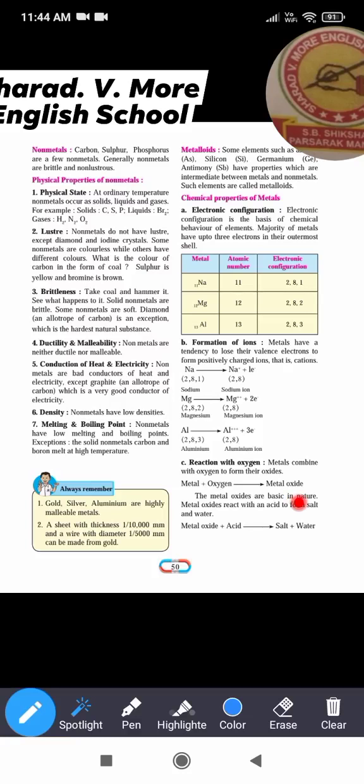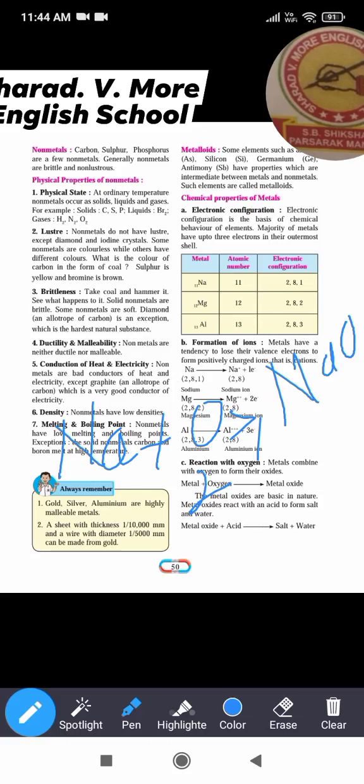For example, sodium plus oxygen forms sodium oxide. Now here we have to balance the equation. 2 oxygens are there, so here there may be 2 oxygen. Now sodium becomes 2, so place the 2 here. So this is the sodium oxide. It's clear now.